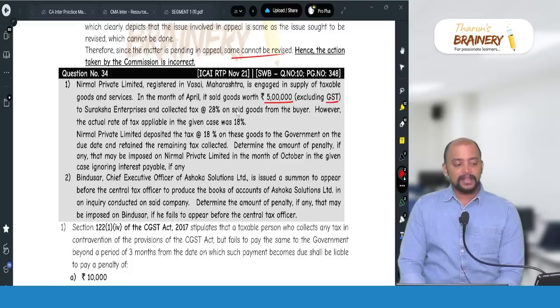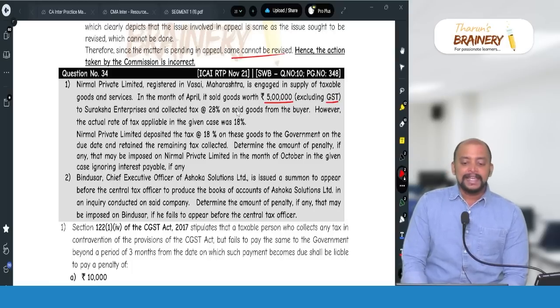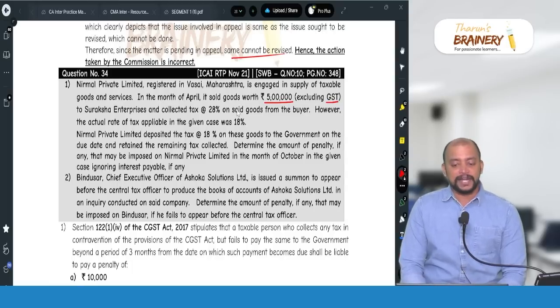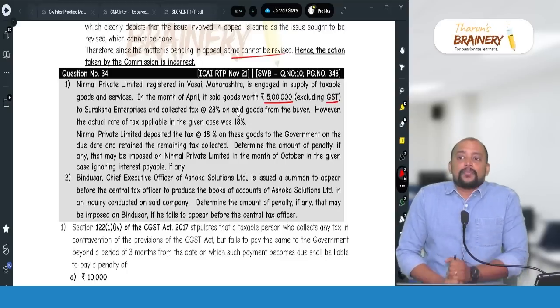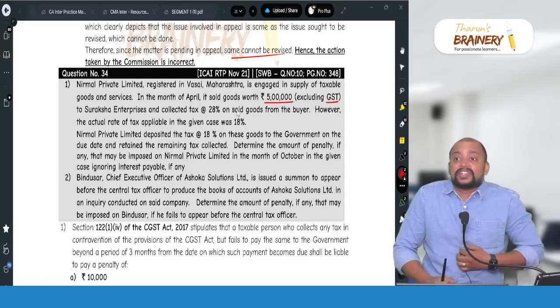That's why. Bindu sir, Chief Executive Officer of Ashoka Solutions Limited, is issued a summon to appear before the Central Tax Officer to produce the books of accounts of Ashoka Solutions Limited in an inquiry conducted on the said company. Determine the amount of penalty, if any, that may be imposed on Bindu sir if he fails to appear before the Central Tax Officer. Penalty under section 122 subsection 3.